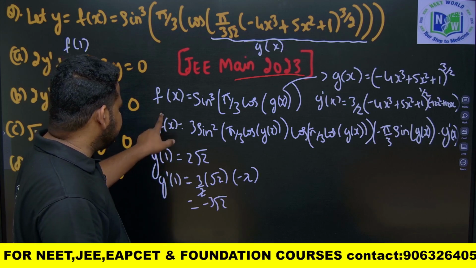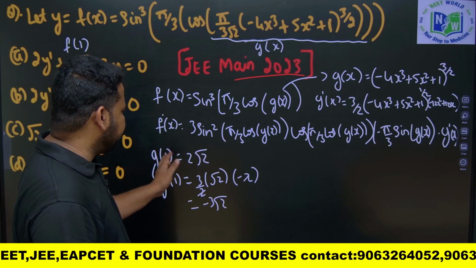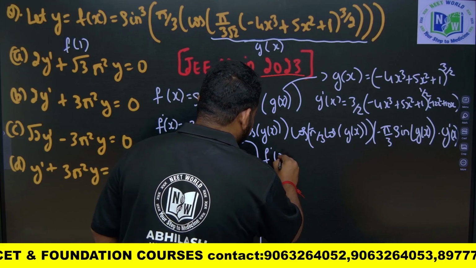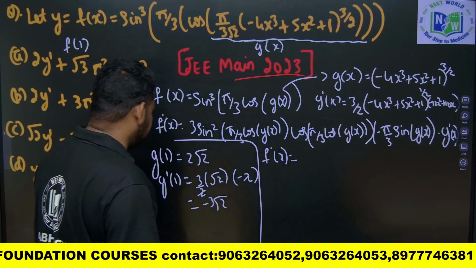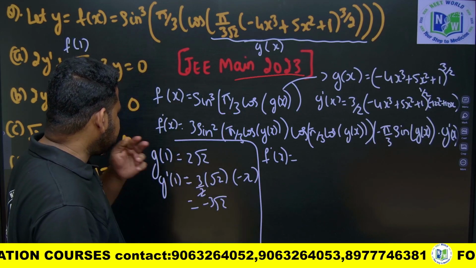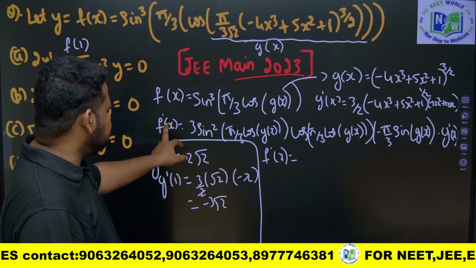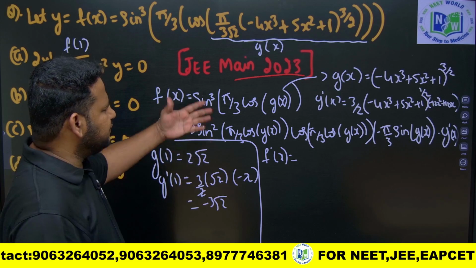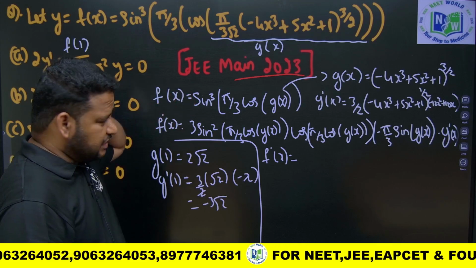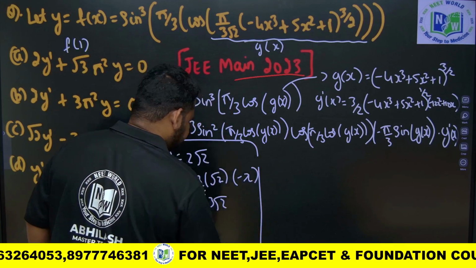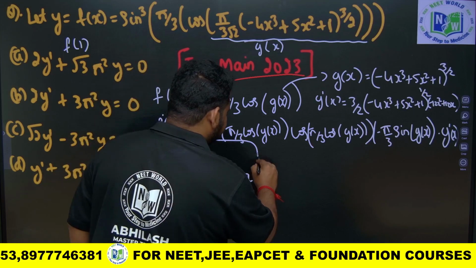Now, let me find f dash of 1. F dash of 1, if I have to find out, f dash of 1 is nothing but equal to what? So f dash of 1 is nothing but equal to 3 sine square, or let me find first f of 1. Instead of f dash of x, f dash of 1, let me find first f of 1. F of 1 is equal to what?